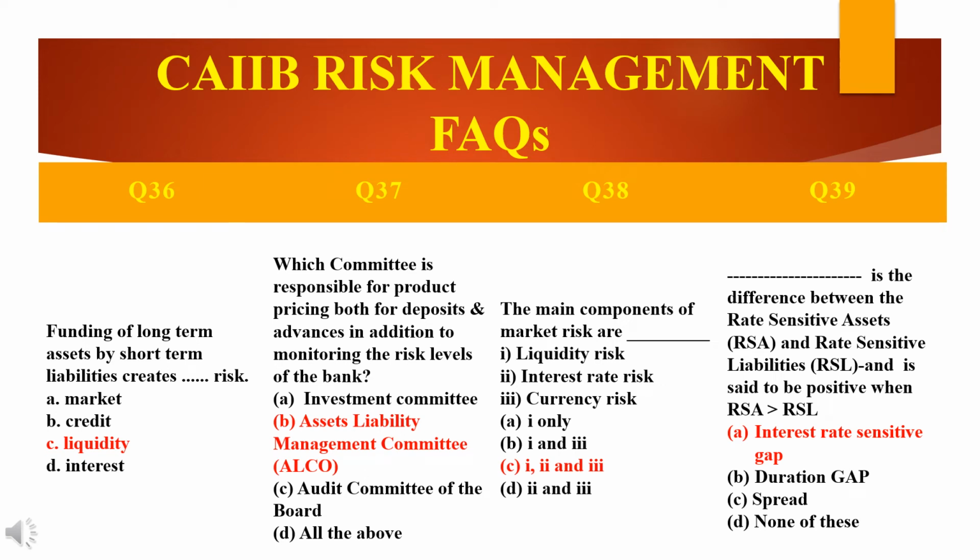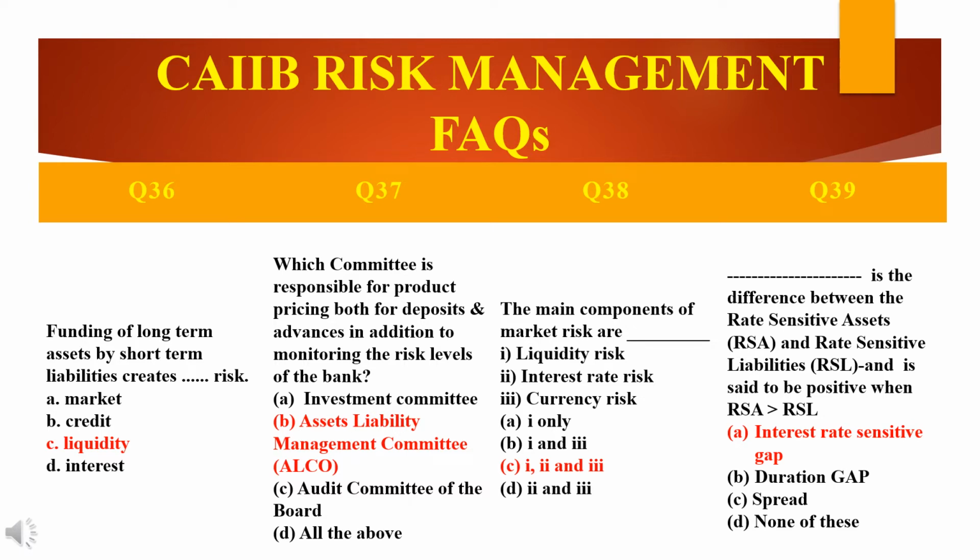If the short-term liabilities are not rolled over, or the bank is not able to replace them by raising fresh liabilities, then it may find it difficult to settle the matured liabilities. Thus, the long-term assets may have to be liquidated with adverse impact for the bank.